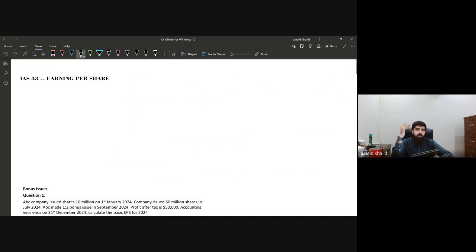The investor will critically analyze the financial statements, that is the assets, the liquidity, and the performance and position of the organization. While evaluating the performance and position of the organization, the investor will also evaluate the earnings per share.